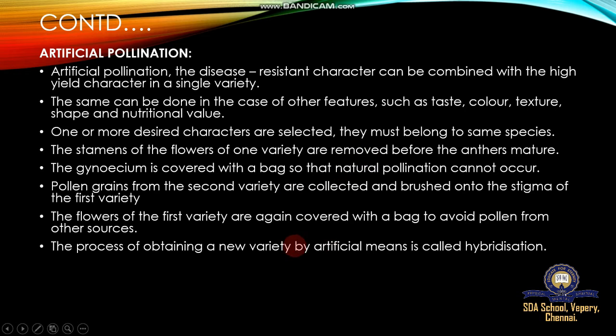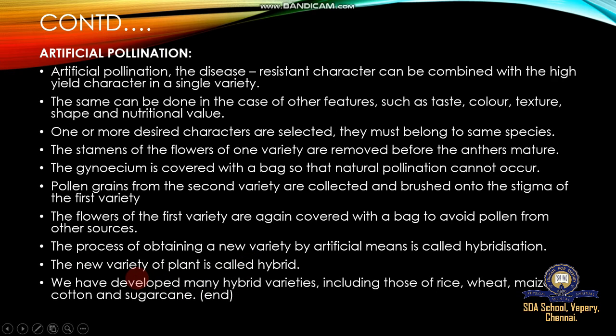What is hybridization? Because we do artificial pollination using both male and female plants, we get new varieties, and this is called hybridization. The new variety of plant is called a hybrid. We have developed many hybrid varieties, including those of rice, wheat, maize, cotton, and sugarcane.